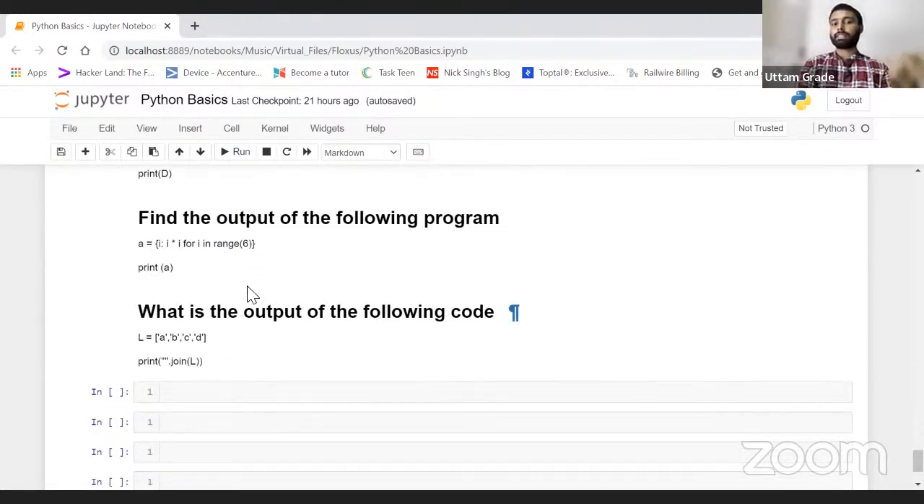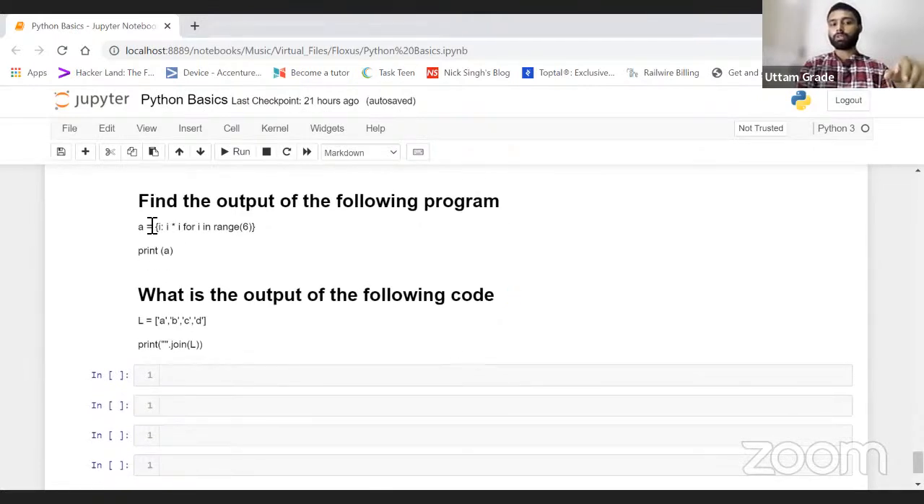Now, find the output of the following program. What will be the output for this one? It is a list comprehension, if I'm not wrong, right, guys? Yes, it's a dictionary comprehension. It's not a list comprehension, because the syntax over here is not a list, it is a dictionary, right? Correct.